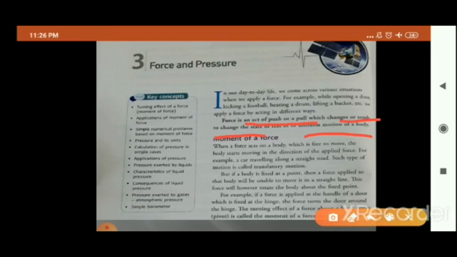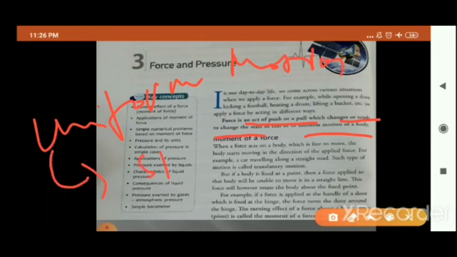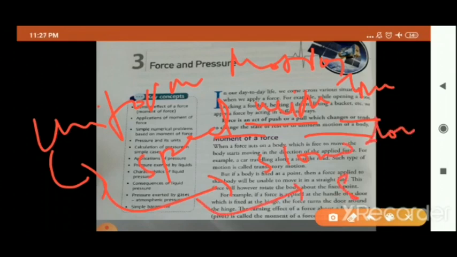If that body is already in uniform motion and you apply force on it, then either its speed will change with time, its speed will change with time, or that body may get slowed down, or even stop after applying the force. So I suppose children I am clear to you.